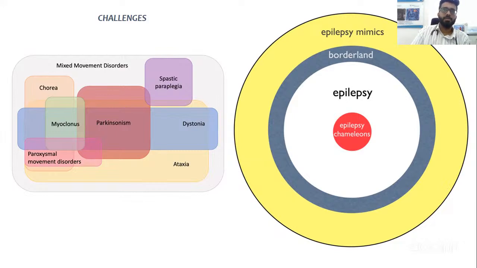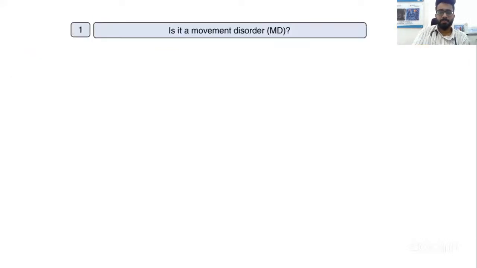Infantile spasms are often misdiagnosed as abdominal colic and infantile myoclonus, etc. So these are a few things you must remember: movement disorder is a diagnosis. Definitely you have to make the etiology, but at the same time, do not confuse a seizure to be a movement disorder, because that is also going to have very bad consequences.